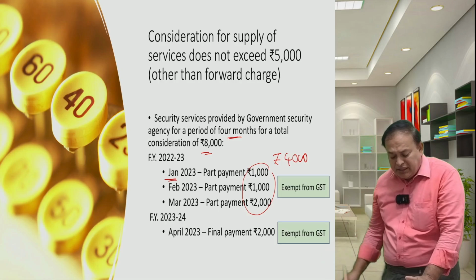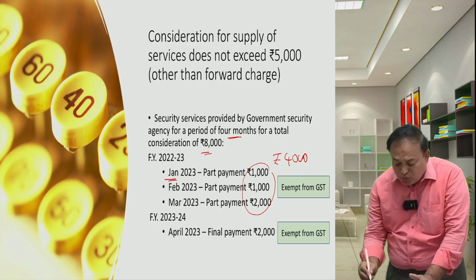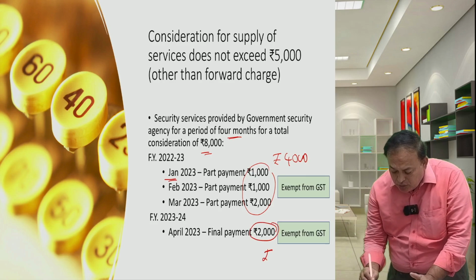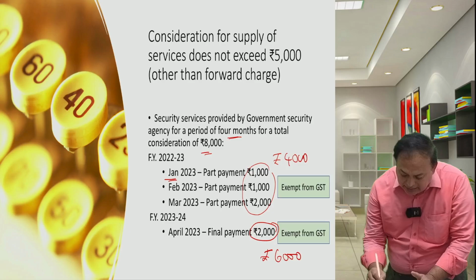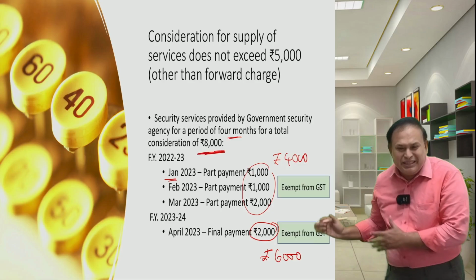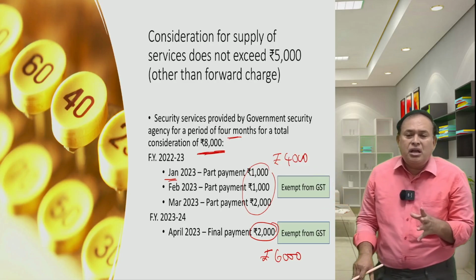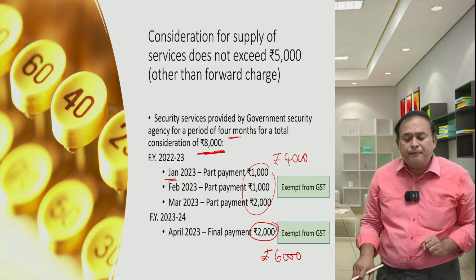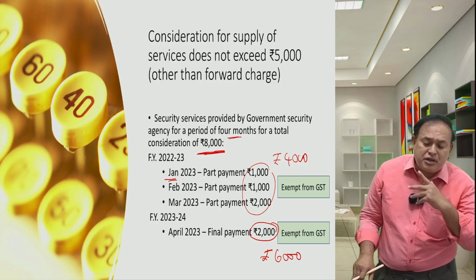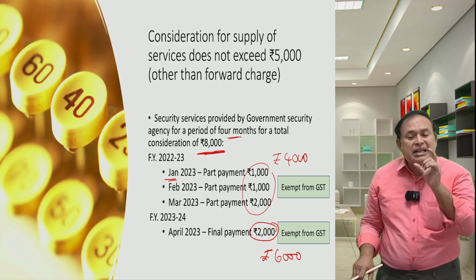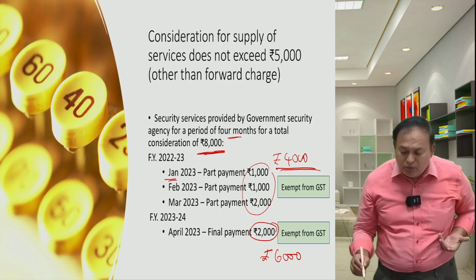In the next financial year, April, the final payment they gave was only 2,000. That means totally here 6,000. The concession was for 8,000, but they decided on rupees 6,000, maybe negotiation took place, we do not know. So totally here in a financial year 2023, in case of continuous supply of services, the amount does not exceed rupees 5,000, it is only 4,000.